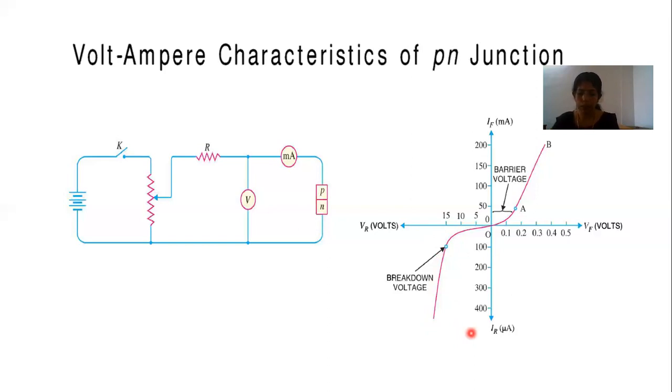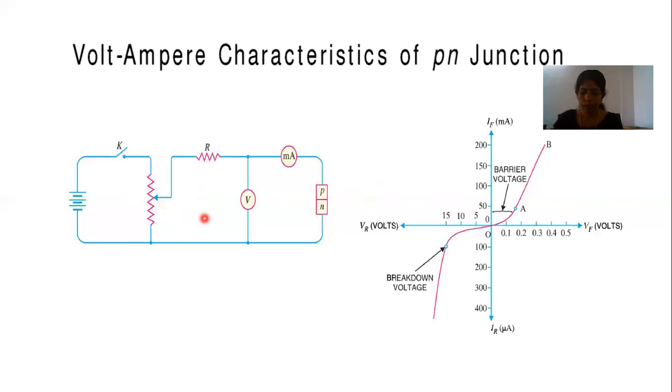There are two processes which can cause junction breakdown. It may be due to Zener breakdown or due to avalanche breakdown. So in a particular diode, the breakdown occurs due to either Zener breakdown or avalanche breakdown.